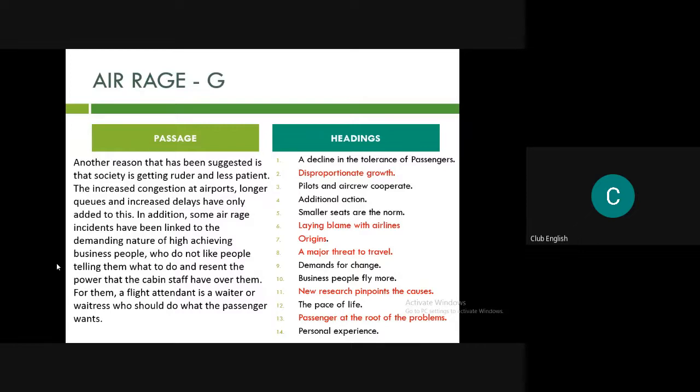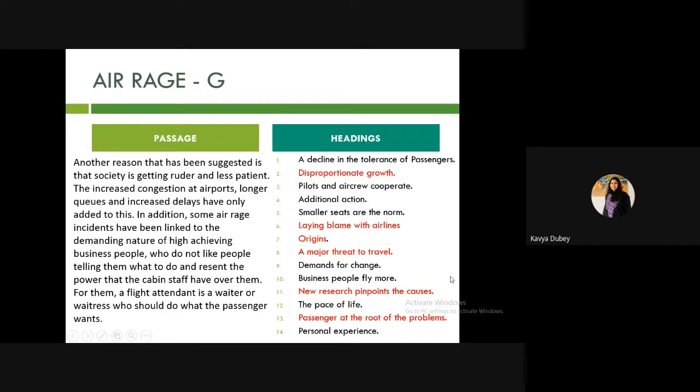Okay, anybody? Decline in the tolerance of passengers, yes, that's the first answer. That's perfectly right. But many people say that it can be business people fly more, because sometimes they read these lines and they say business people. So it is about the demanding nature of business people, but not here. It is not written that they fly more. So you cannot draw an inference just like that out of the context of the passage.